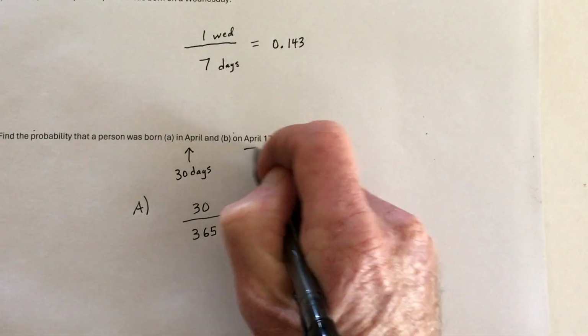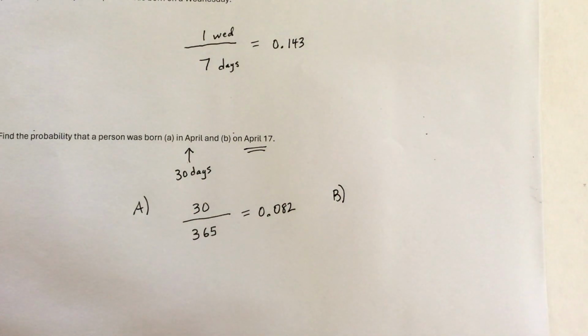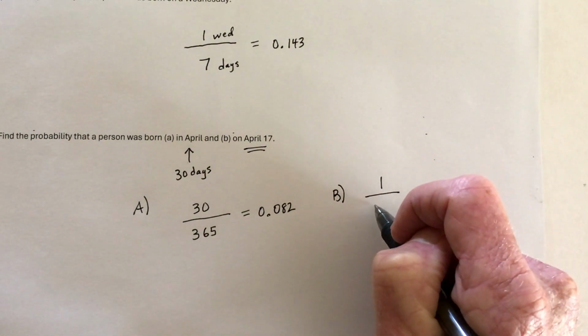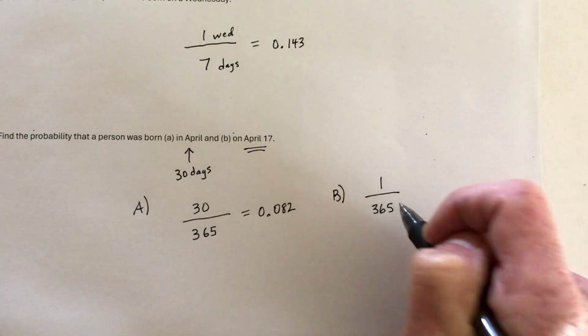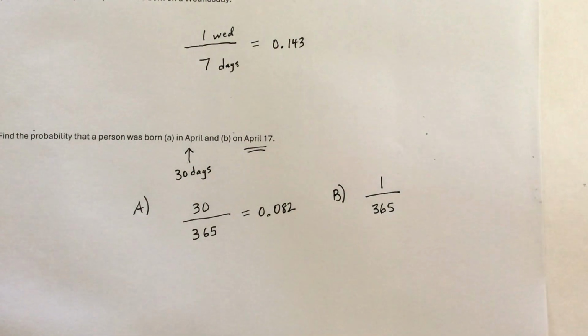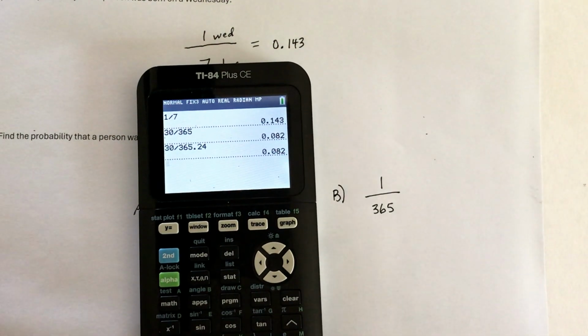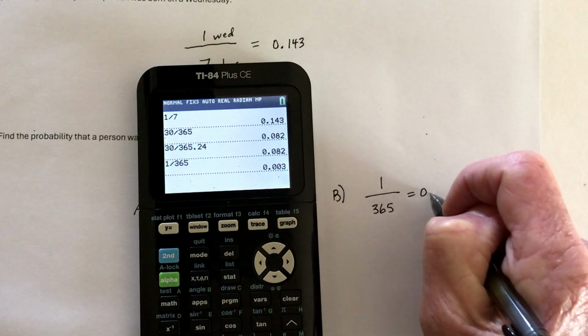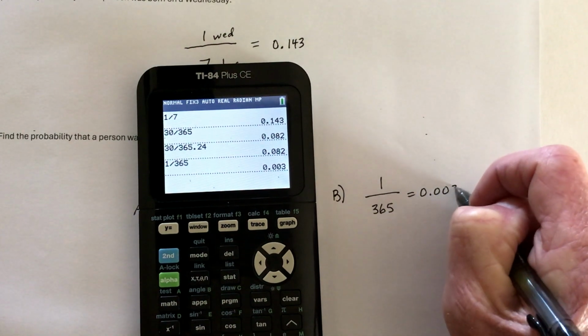Well, now it's down to a specific day, and there's only one of those, April 17th each year. So there's only one that is April 17th out of the 365 days in a year. And so the chances that somebody's birthday is April 17th, 1 divided by 365, is pretty small, 0.003.